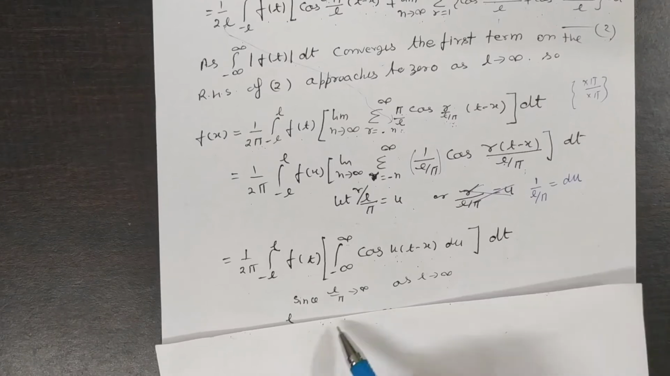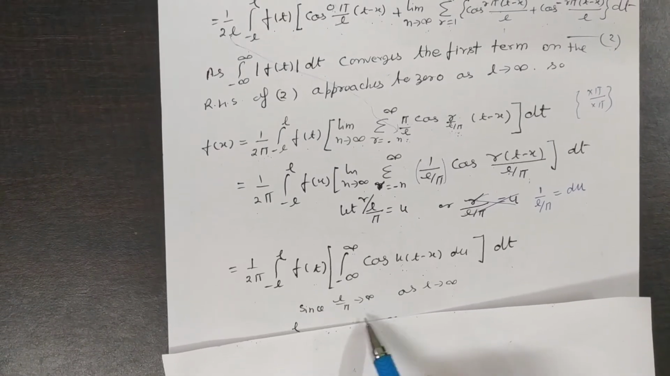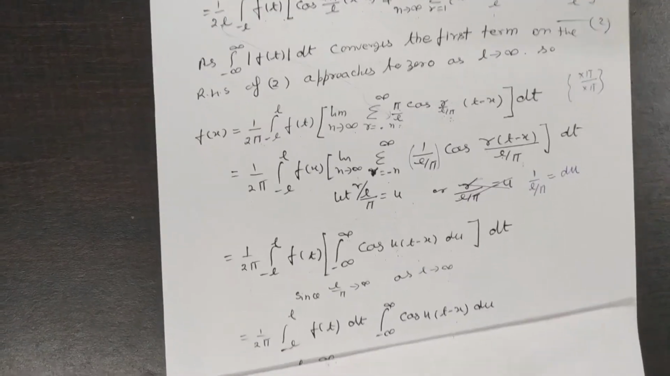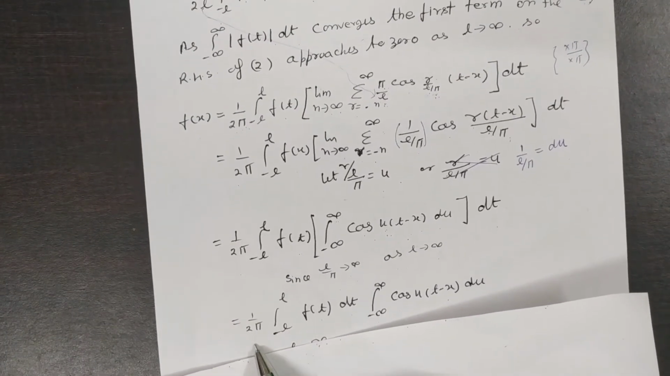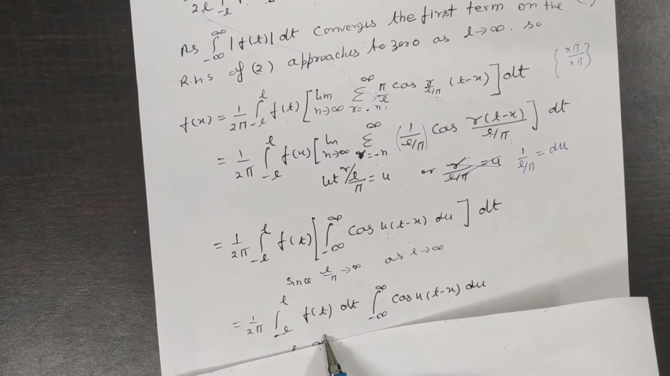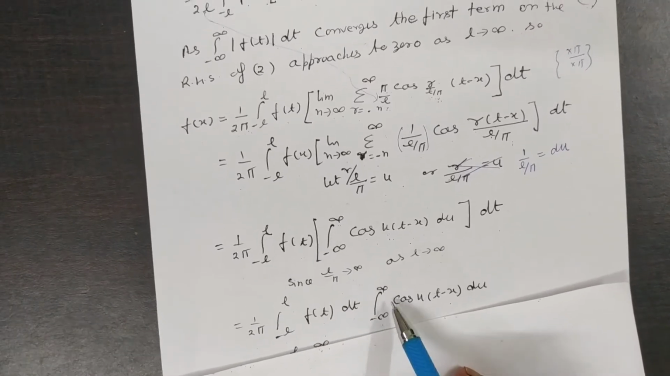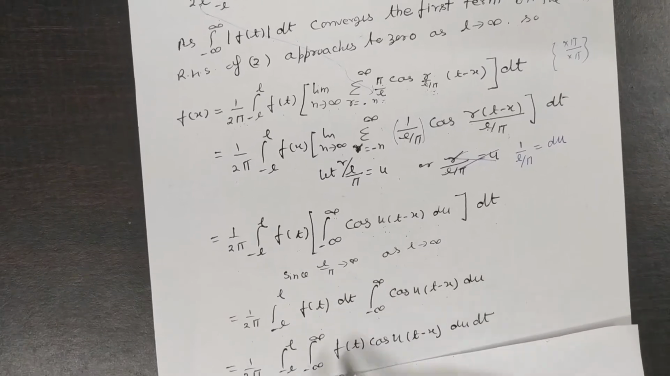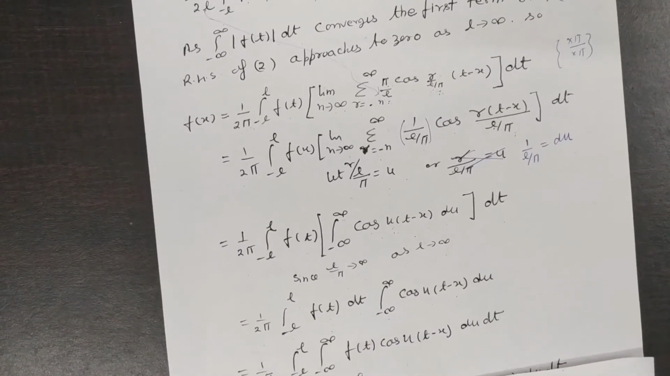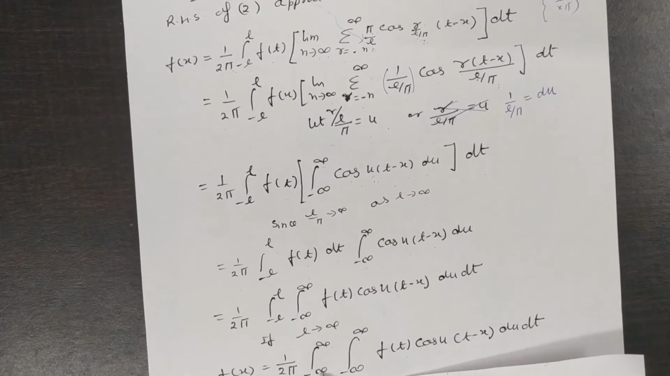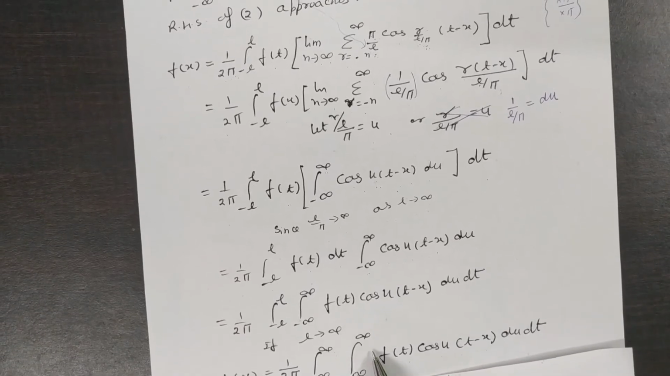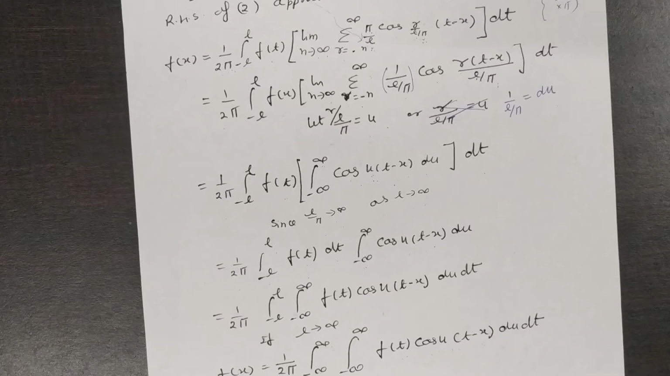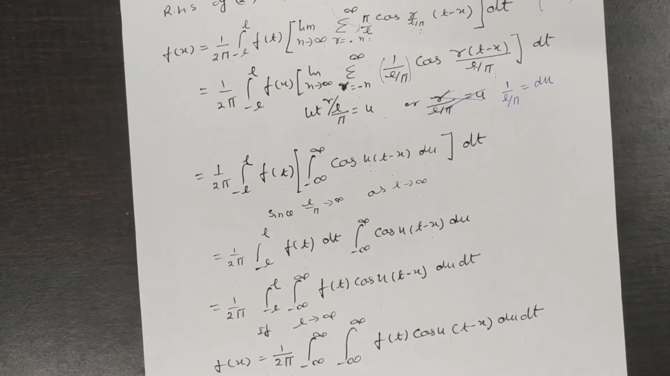Is that clear? Since L by π tends to infinity as L tends to infinity, this can be done as 1 by 2π, integral from minus L to L of f(t), and here is the integral from minus infinity to infinity of cos(u(t − x)) du. So as L tends to infinity, this becomes the integral from minus infinity to infinity of f(t) cos(u(t − x)) dt. Actually this is the integral formula.